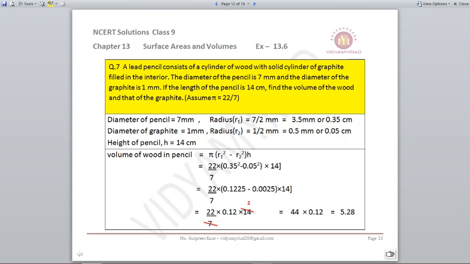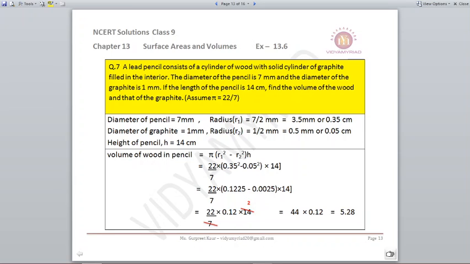So how am I going to find out the volume of wood in the pencil? The formula is pi r square h. Here there are two radii, r1 and r2. I have to subtract them to get the volume of the wood. Pi is taken as 22 by 7. Your r1 is the radius of the pencil, your r2 is the radius of the graphite. Both the squares you will subtract, and multiply with the height, that is 14.